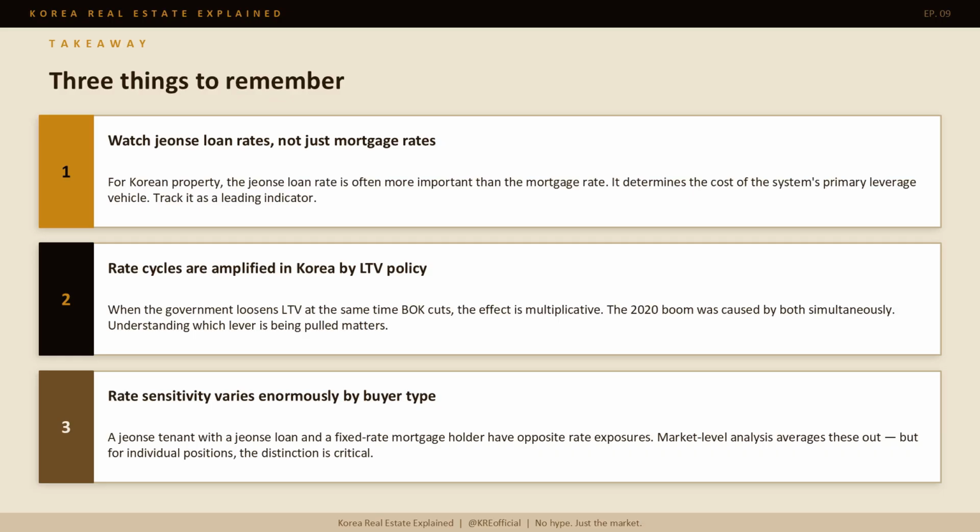3. Rate sensitivity varies enormously by buyer type. A jeonse tenant with a jeonse loan and a fixed-rate mortgage holder have almost opposite rate exposures. Market-level analysis averages these out. But for individual positions, the distinction is critical.